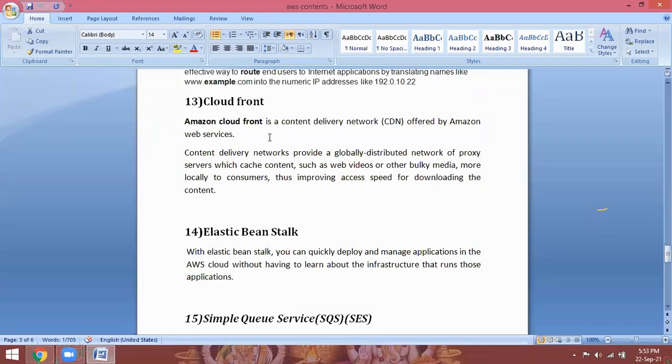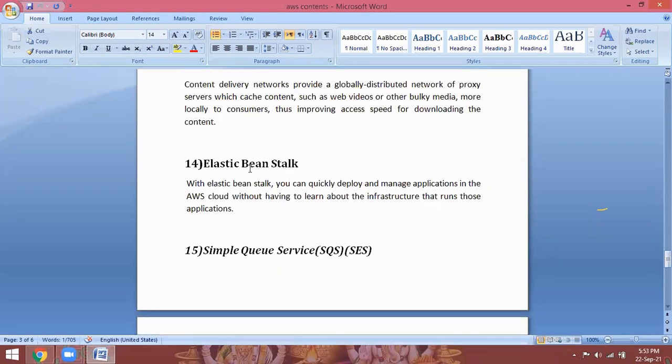That is CloudFront. Next, Elastic Beanstalk. With Elastic Beanstalk, you can quickly deploy and manage applications in the AWS cloud without having to learn about the infrastructure that runs those applications. For example, you are a Java developer. You develop some code and want to deploy it.